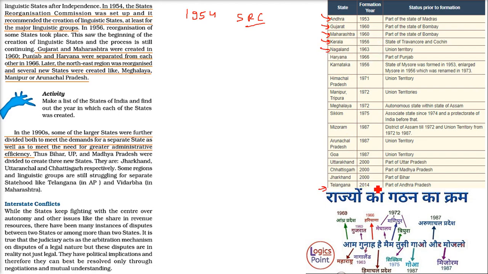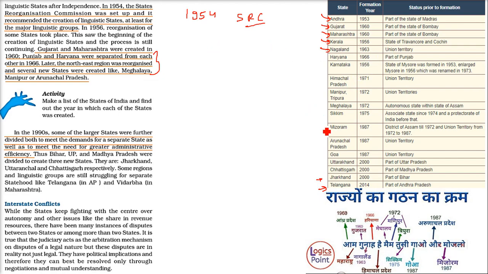And the latest being Telangana in 2014, and Jharkhand in 2000, Chhattisgarh also in 2000, Uttarakhand also. So these are a few states which are the latest. These are the examples, and whatever dates are there, it is given here, and the prior status of these places also.